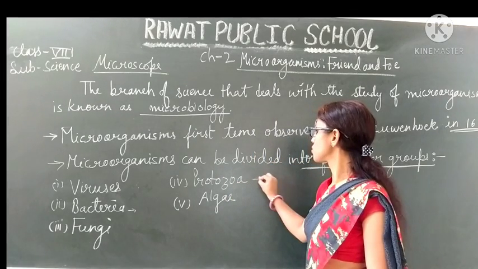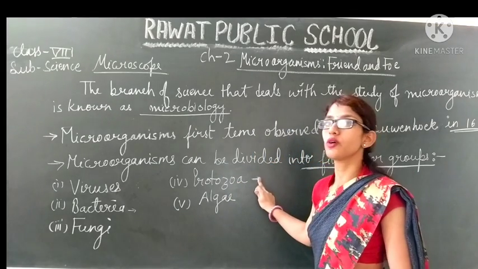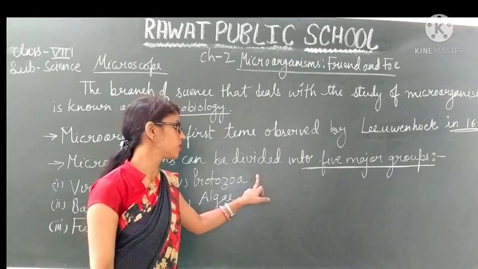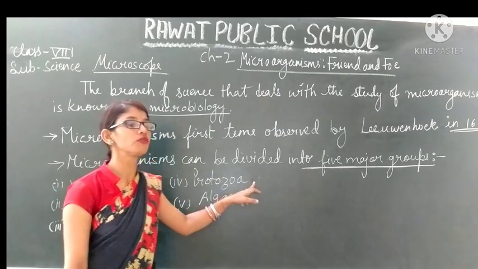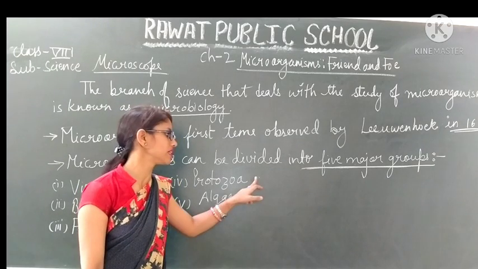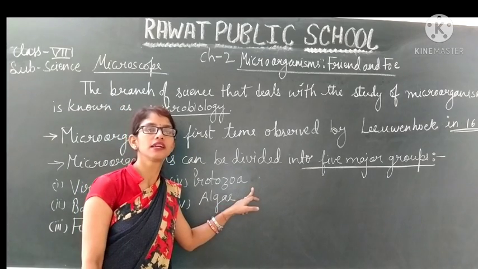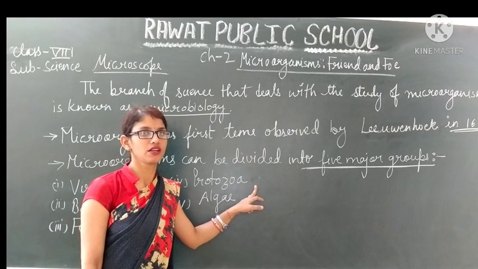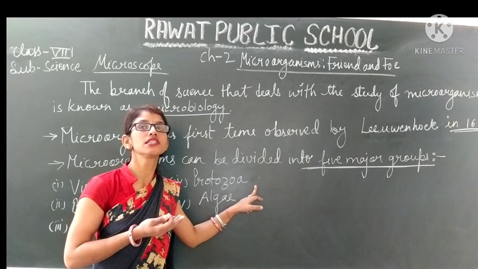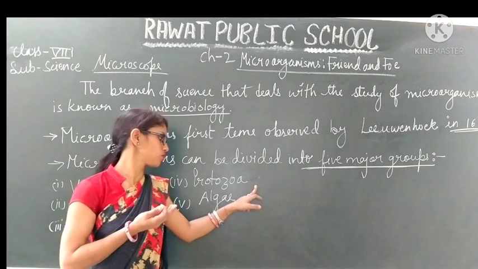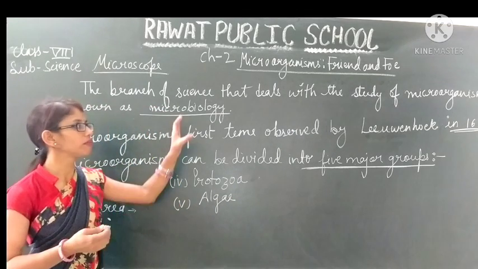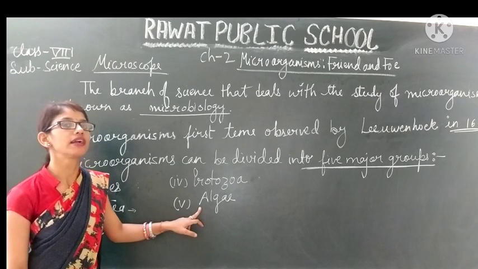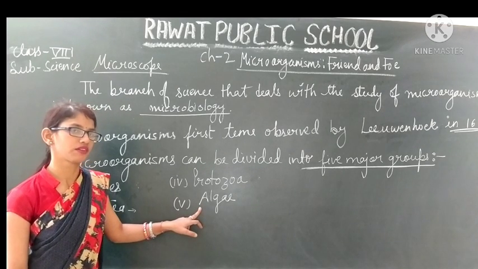Next is about the protozoa. Protozoa are also microorganisms. They are unicellular in structure and they lead to a variety of diseases in human beings. They cause malaria and sleeping sickness in human beings, and they cause a variety of diseases in plants and animals also. The fifth category of microorganisms is the algae, and they are plant-like organisms.